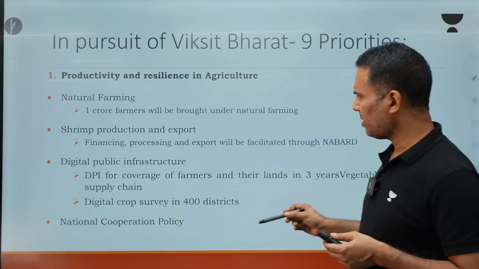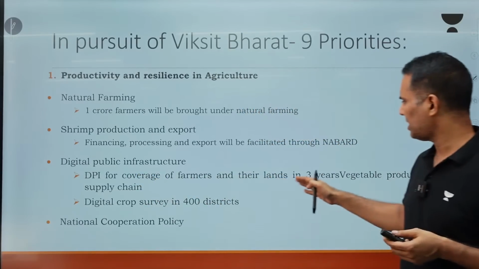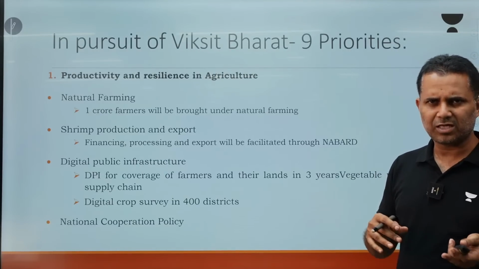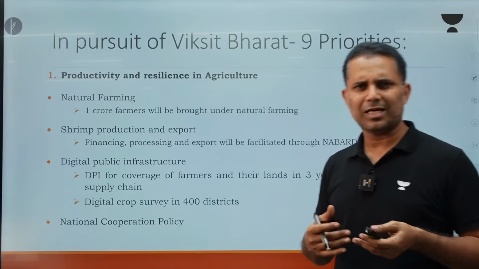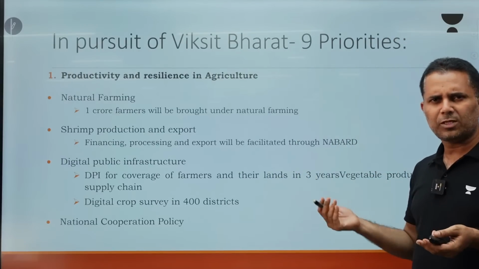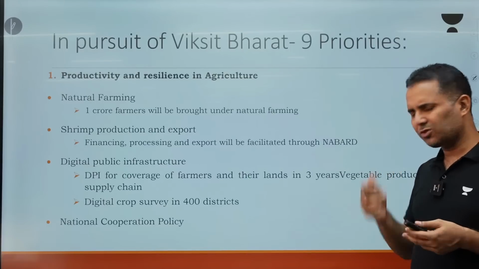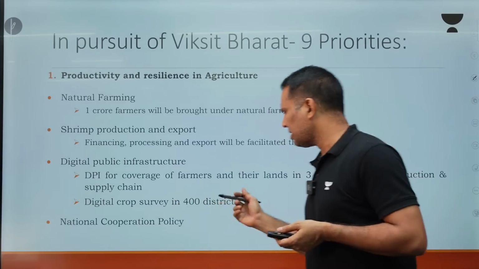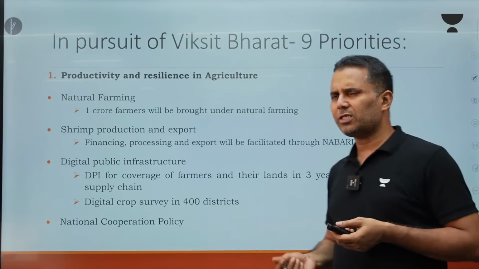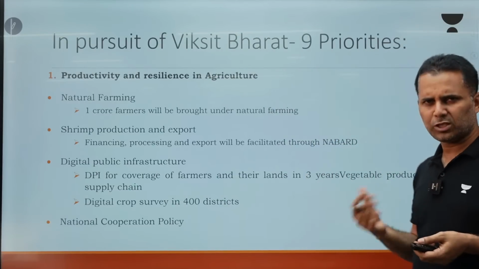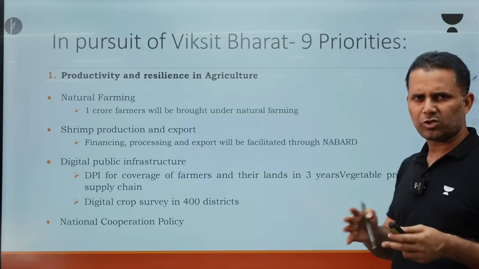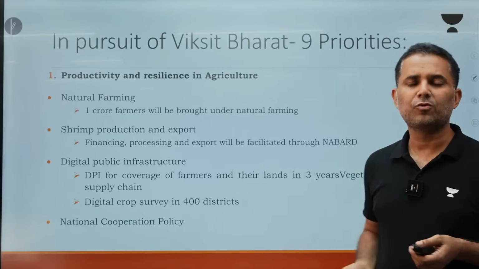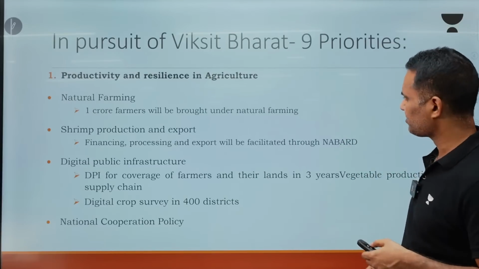So how are we going to bring in digital public infrastructure? DPI for coverage of farmers and their lands. A lot of farmers don't have their proper land records or they are not in digital form, and during sale and keeping collateral, it creates a problem. So government is going to bring in digital public infrastructure, so it will have a proper storage of all these land records. Then digital crop surveys in 400 districts, and national cooperation policy. We have been able to improve the milk production through cooperatives. So government is going to focus also on the cooperative model to increase the production and supply chain of fruits and vegetables and few other crops.